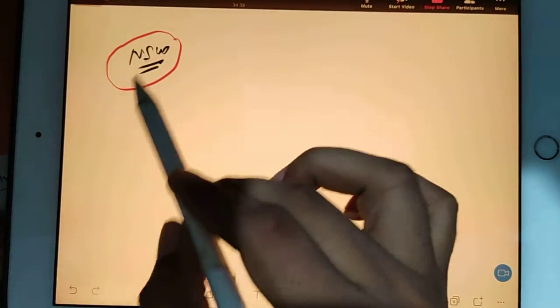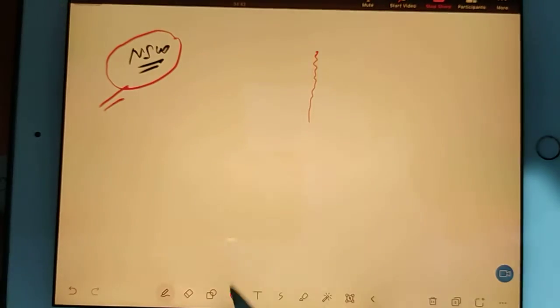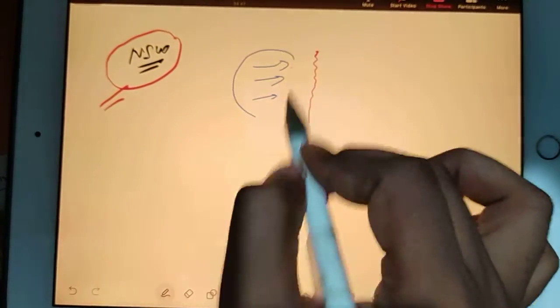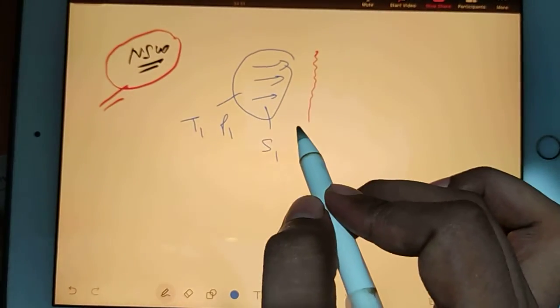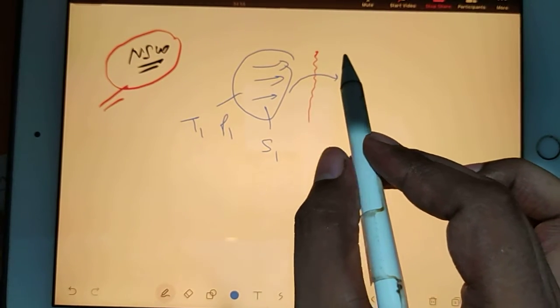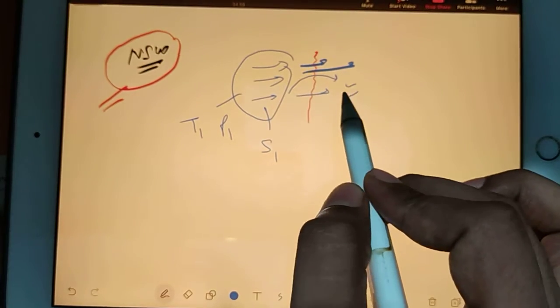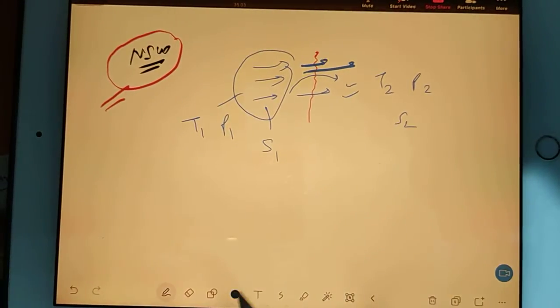Suppose I am taking normal shock wave as a good example to explain this. Suppose you have a normal shock wave and here you have a flow. In this flow, your temperature is something, your pressure is something, and in the same way, your entropy is something. When the flow enters the normal shock wave, it will come to this side of the shock. At that time your temperature, pressure and entropy, everything will change.